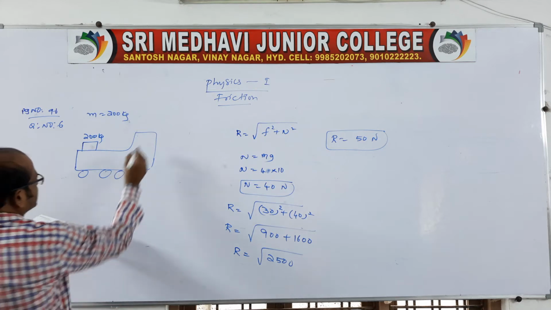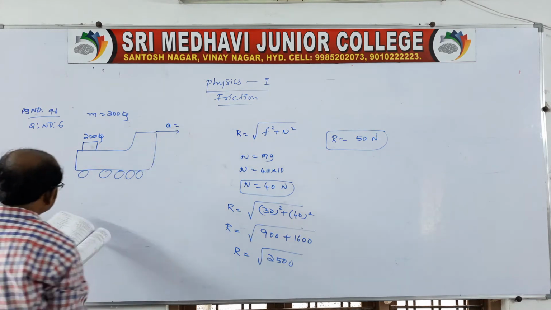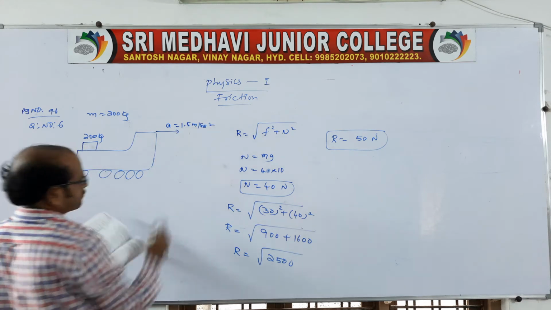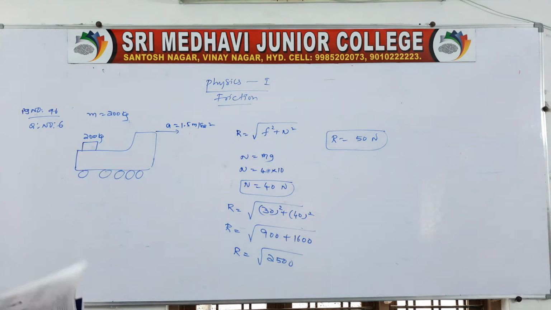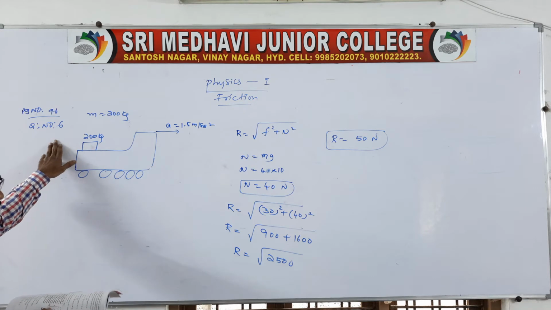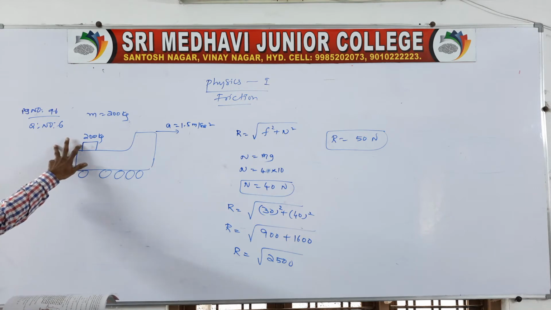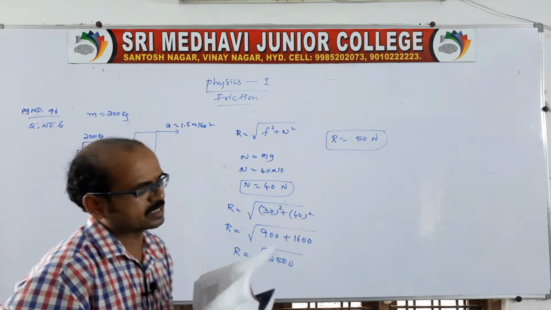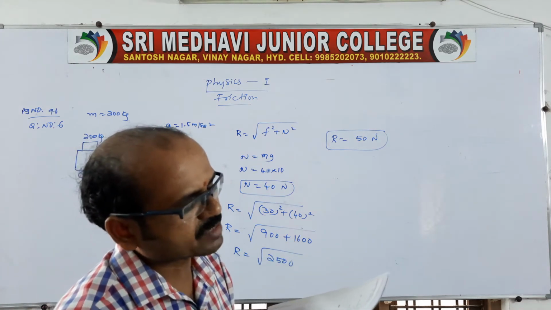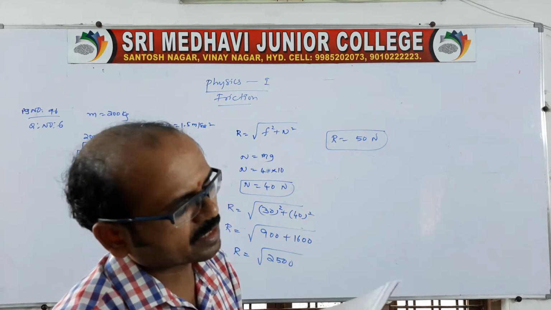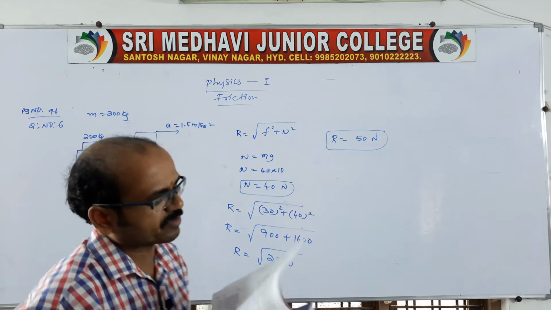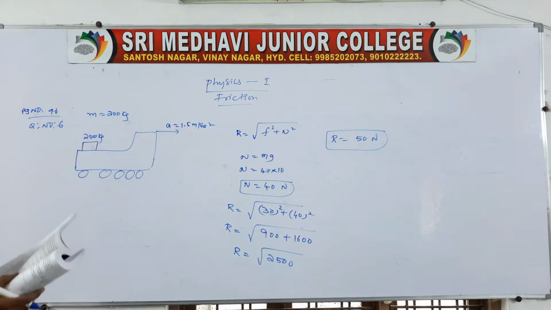If the truck is accelerating with an acceleration a equal to 1.5 meter per second square. Of course, when the truck is moving in the forward direction, a pseudo force has to be introduced. I told you very clearly, because of the pseudo force the block falls. We'll see what is being asked. What is the minimum coefficient of static friction between the container and the bed of the truck required to prevent the container from sliding off the back of the truck?